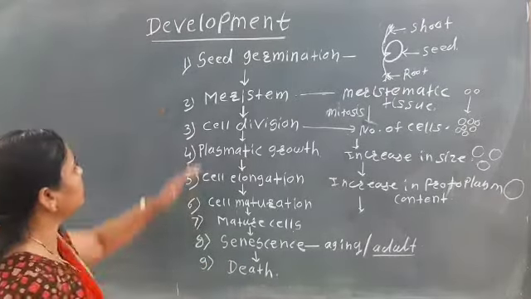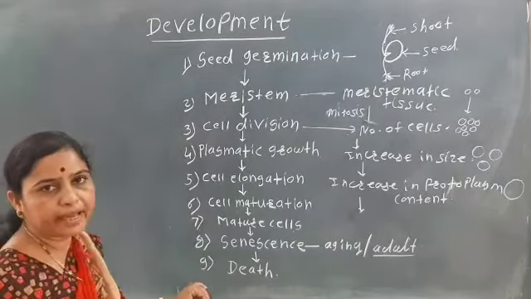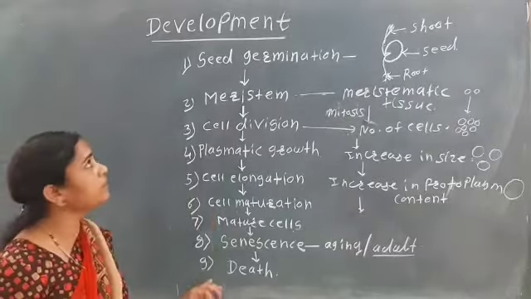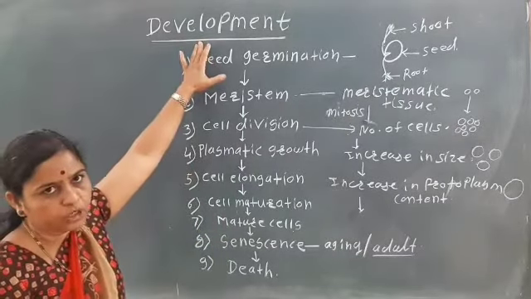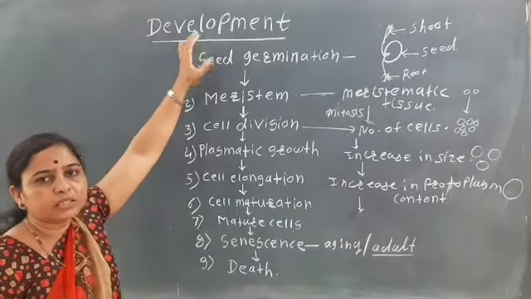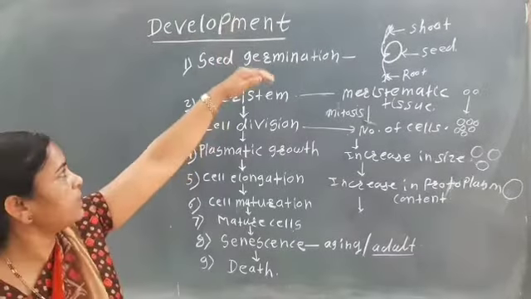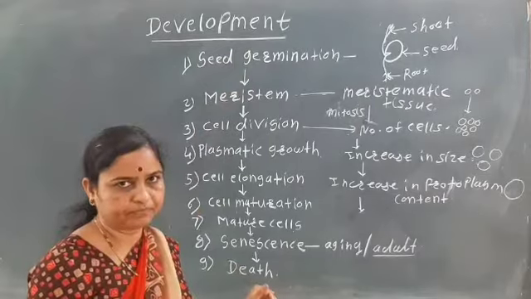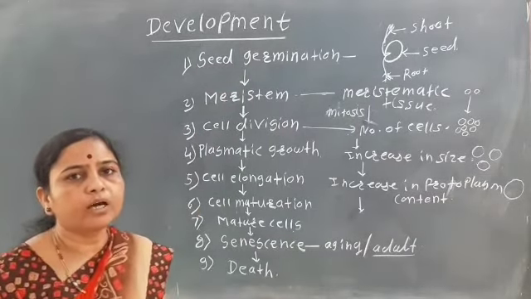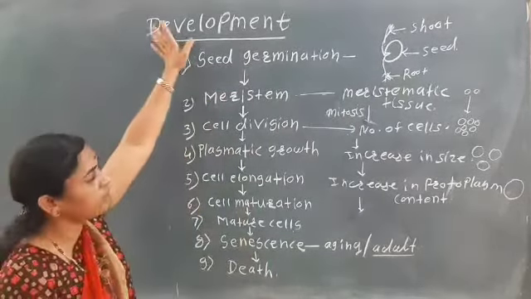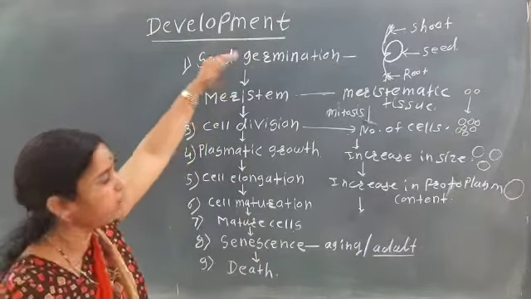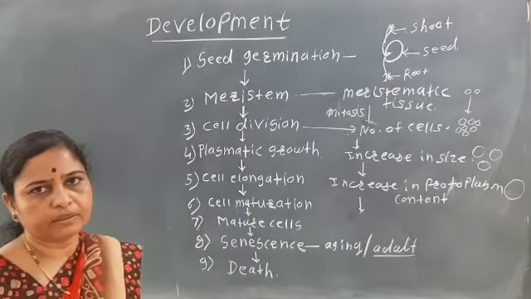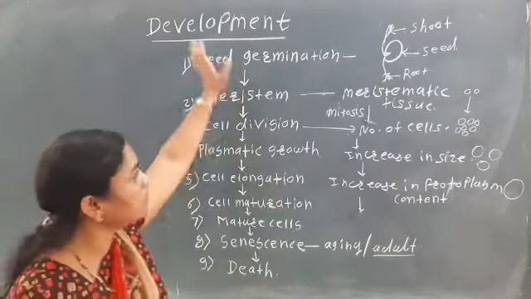So there are a total of 9 steps. How many steps are there? A total of 9 steps in the development. So there are sequential changes which take place from seed germination up to death. Seed germination up to death is known as development. So in development there are a total of 9 steps. Okay, so that is about development.